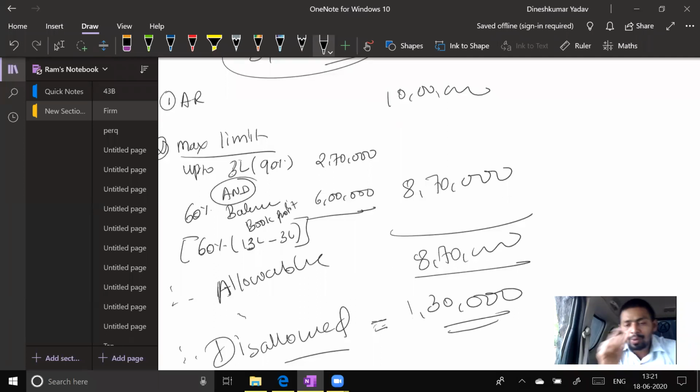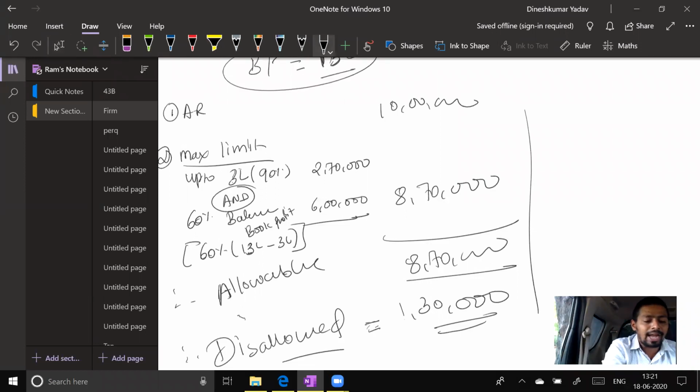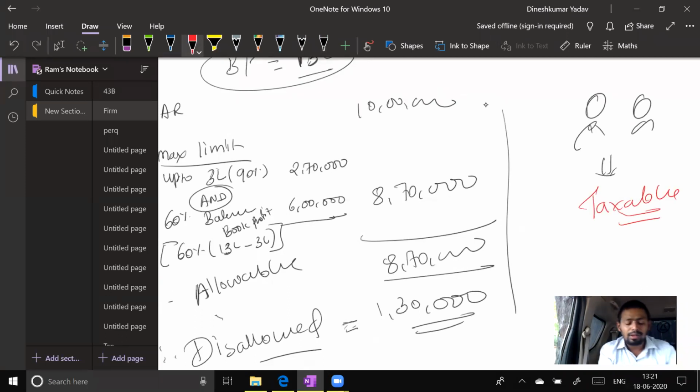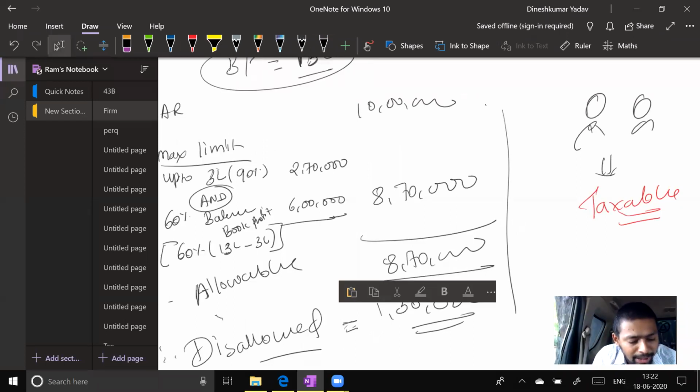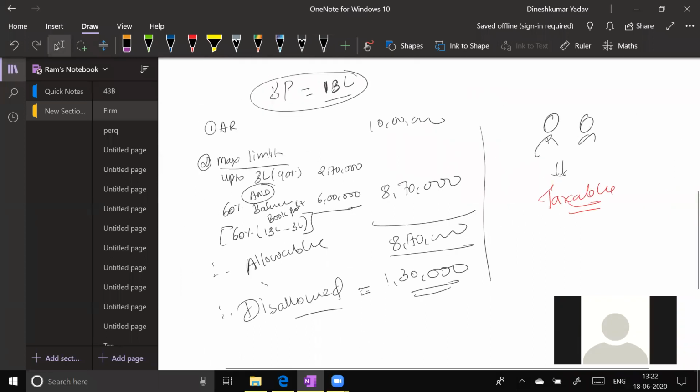Okay. Now my question to all of you is a very important question. Everybody please pay attention. How much is taxable in the hands of the partner? The partners are asking you, how much is taxable in our hands? Taxable amount. Because it is taxable in the hands of the partner. So how much is it taxable? Tell me. 1,30,000? No, wrong answer.